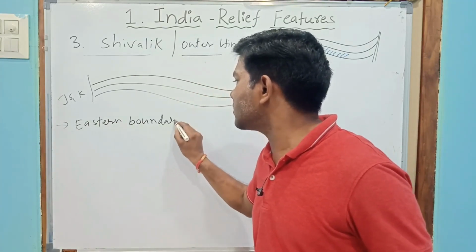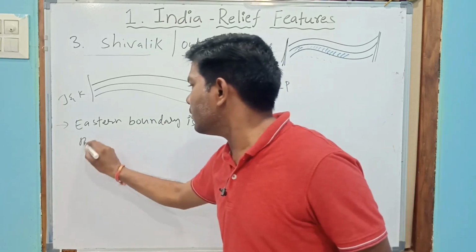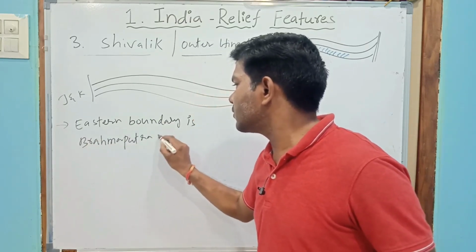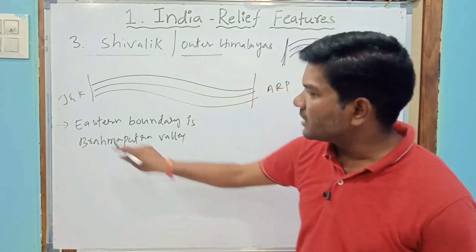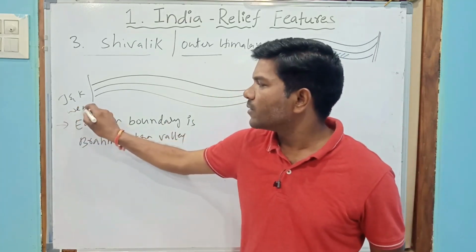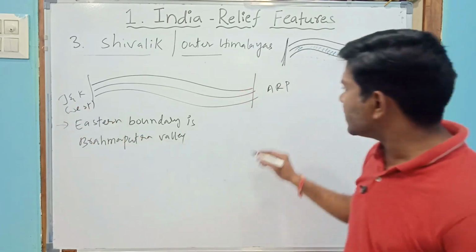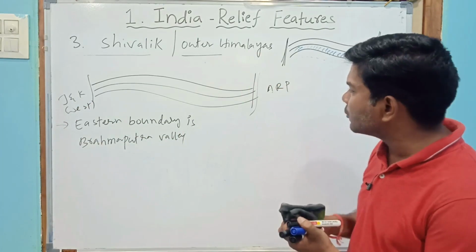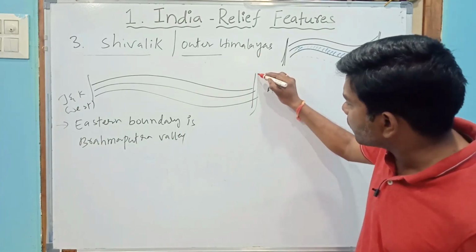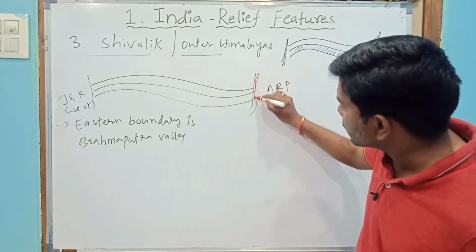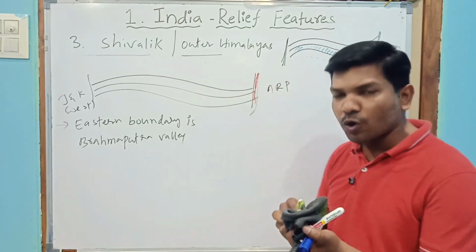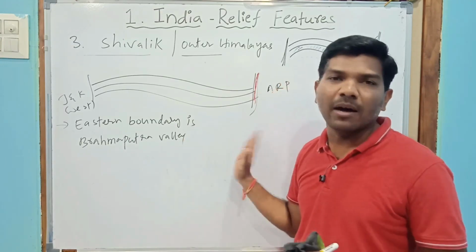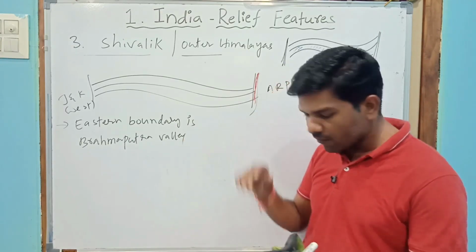Eastern boundary is Brahmaputra Valley. As I said, Jammu Kashmir is the western boundary, but the eastern boundary is Brahmaputra Valley. As you know, there is the Brahmaputra river, the red line. When the Brahmaputra river flows, it is the eastern boundary of the Himalayas. Very, very important.